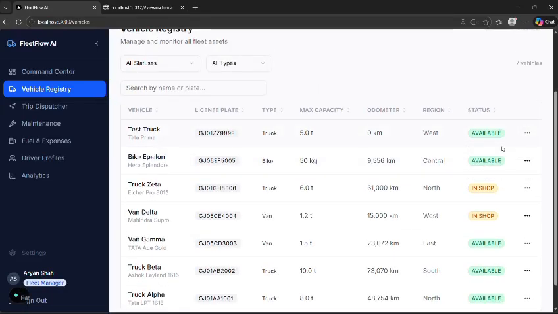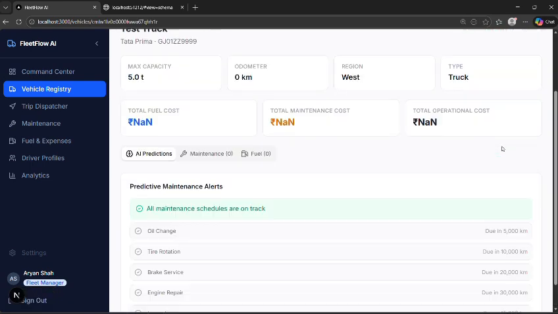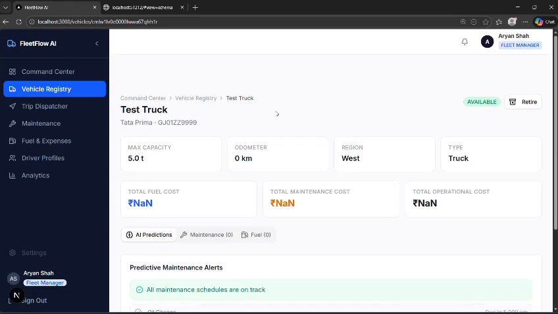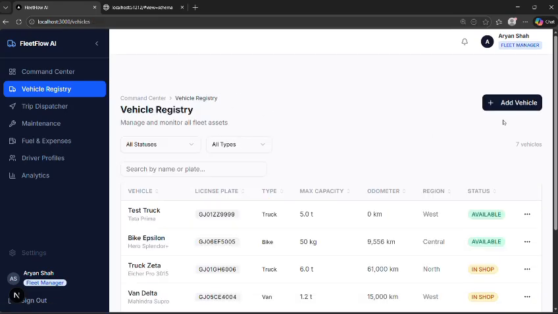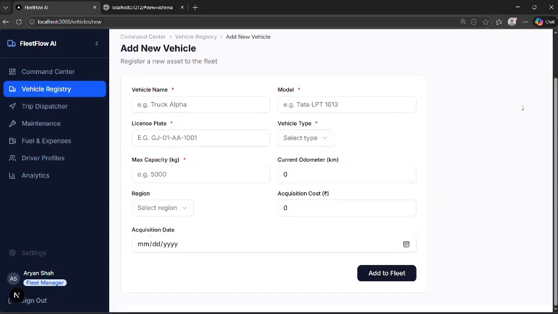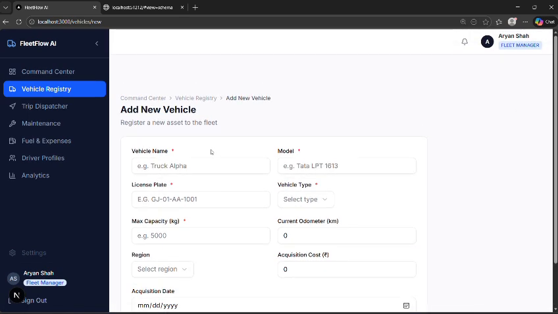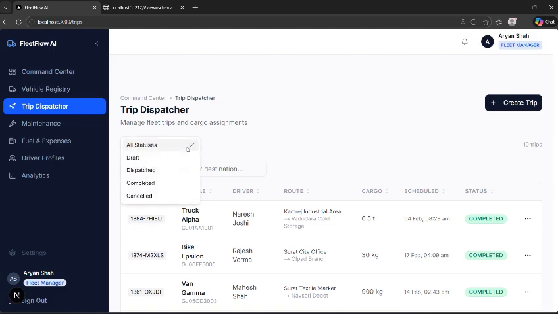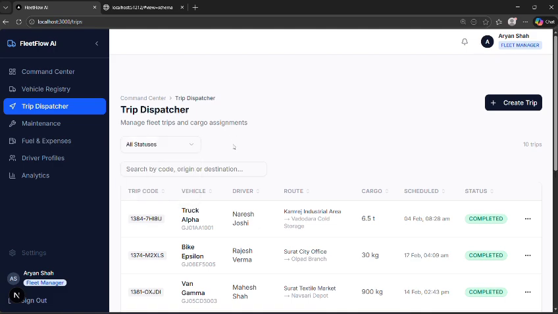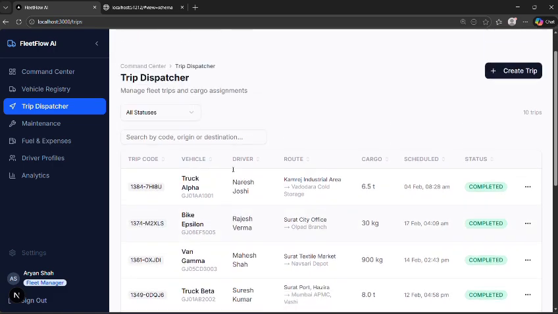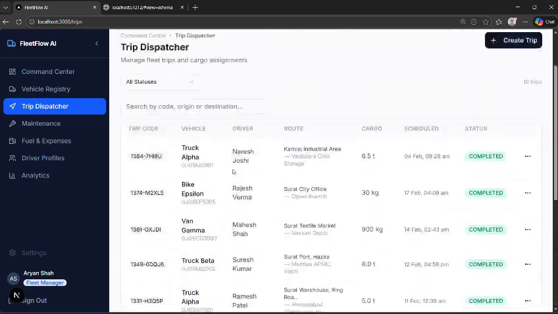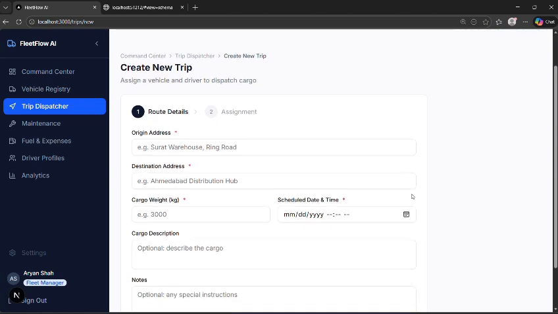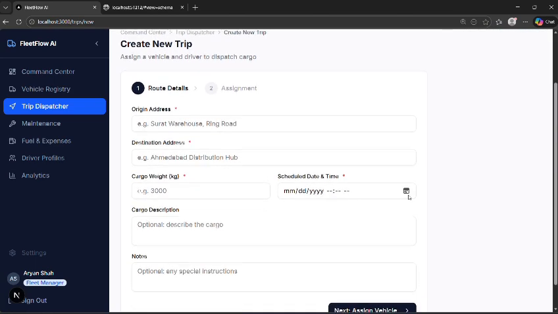It manages the entire life cycle: vehicle registry, driver compliance, trip management, maintenance, tracking, fuel logging, financial analytics, everything. Here we can add vehicles in the following way. We can change their status, view details. Also, we can see how these are all available. We can add a vehicle, we can change the details of the vehicle.